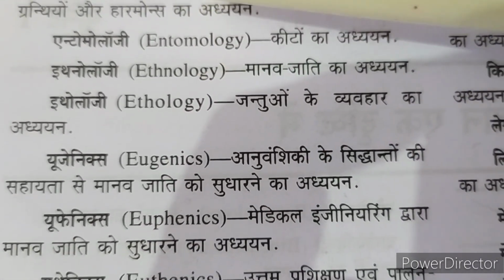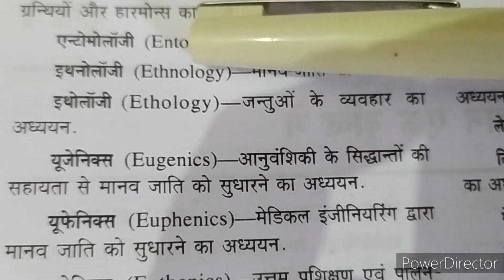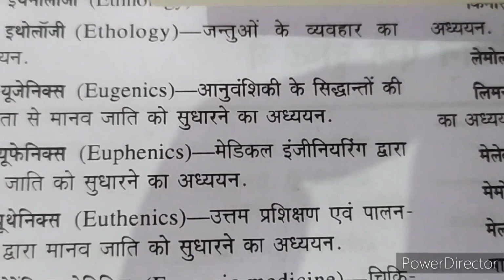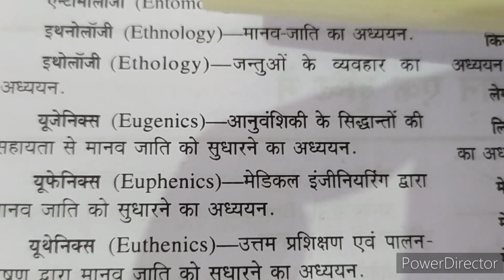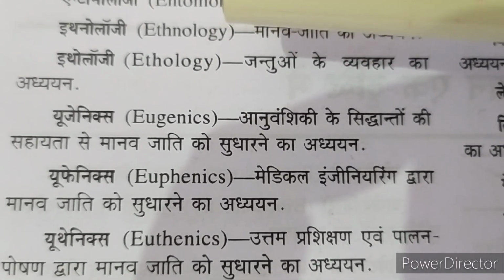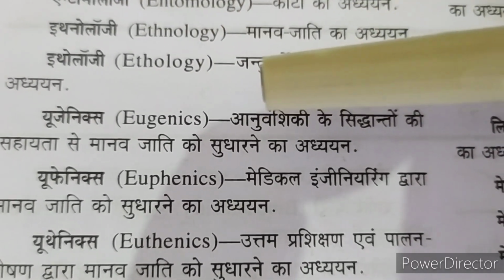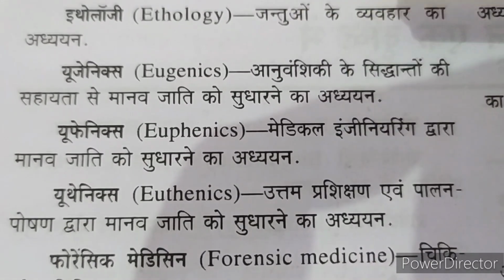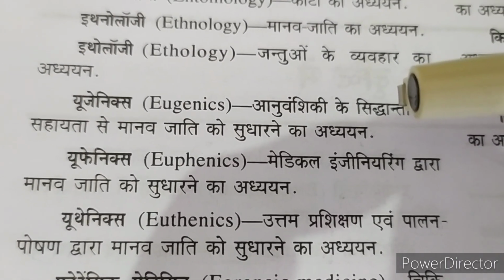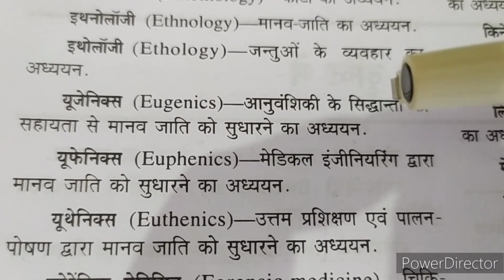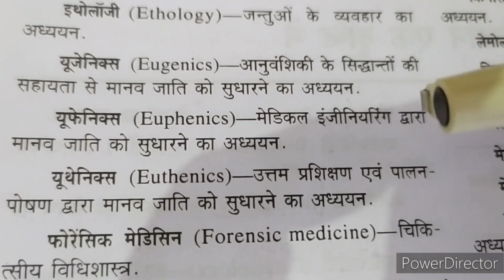Ethology, the study of the behavior of organisms. Eugenics is the study of heredity and hereditary principles and how it has led to the development of humans. Euphenics, that is medical engineering, how medical engineering is involved in improving or developing the human race.